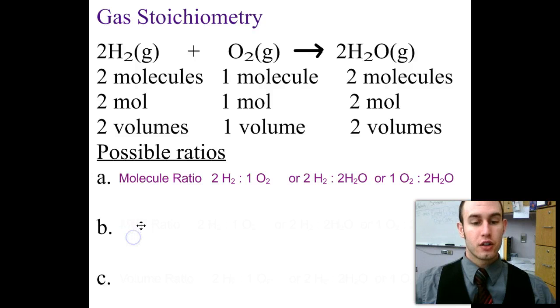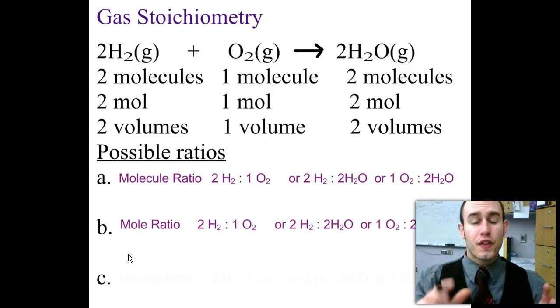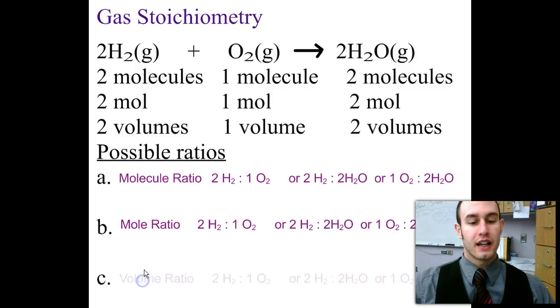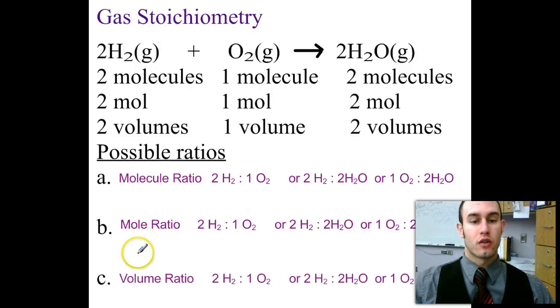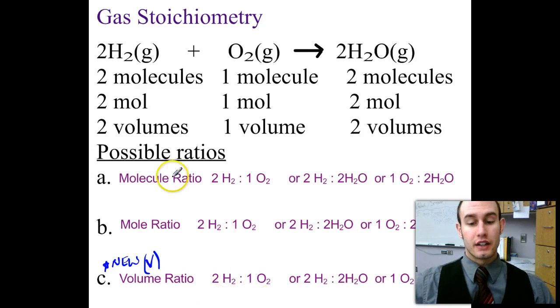Our mole ratios are the same. You guys already know how to write mole ratios. The new thing here is our volume ratio. I would star this and say this is new. Volume is represented with V. A 2-to-1 ratio for the mole ratio is the same as for the volume ratios.